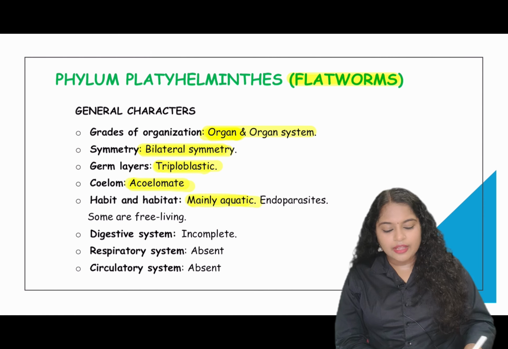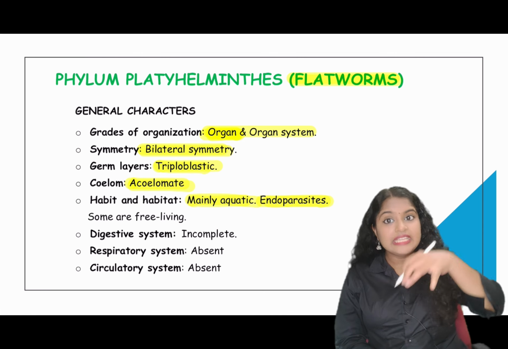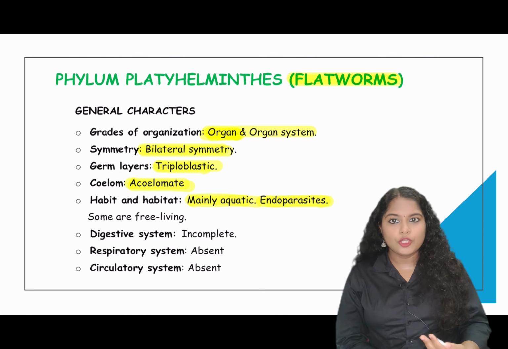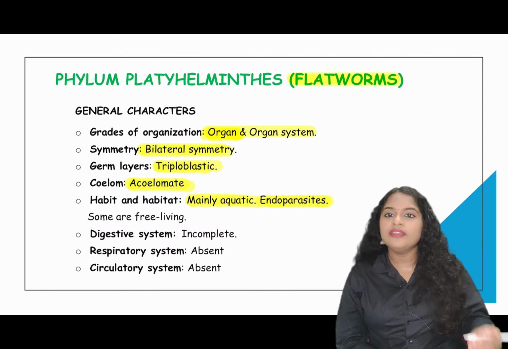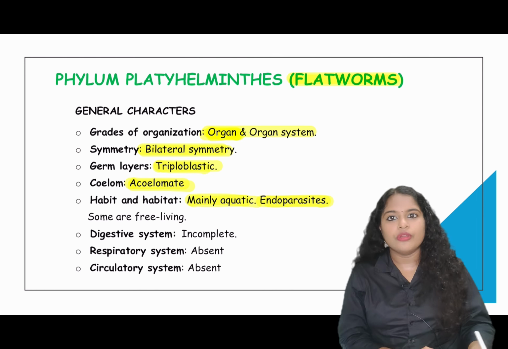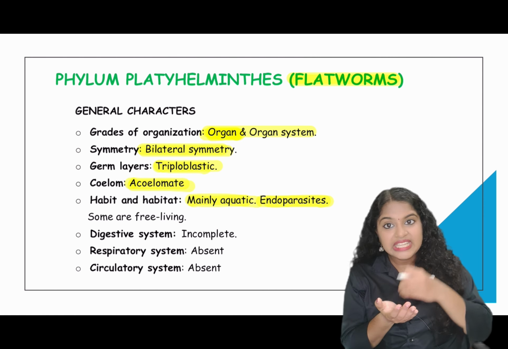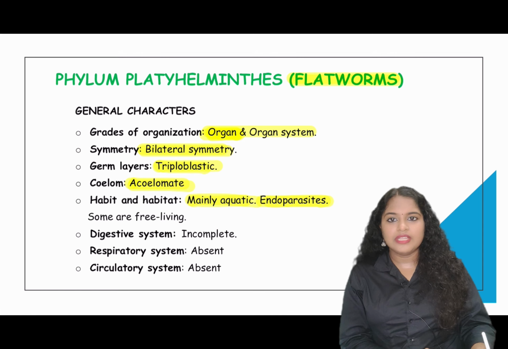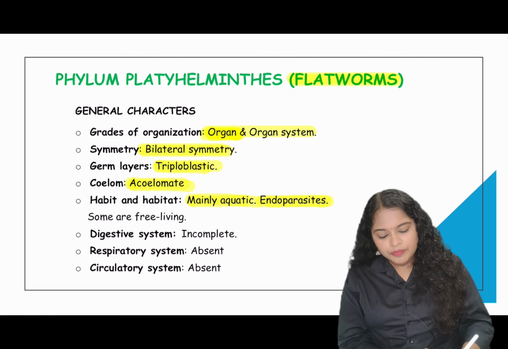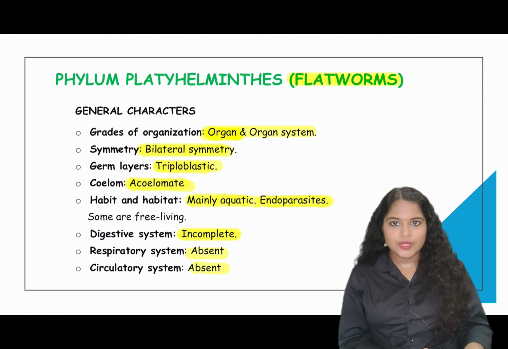So mainly they are aquatic, and they are endoparasites or free living. Endoparasites means the organisms which live inside the host organism. And what are the ectoparasites? The parasites which live on the outside of the body of an organism, or are attached to the external body of an organism, that is ectoparasite. And endoparasites are the parasites which are found in the internal organs or inner parts of the host organism. Now their digestive system is incomplete. They only have one opening. They don't have a respiratory system. They don't have a circulatory system also.